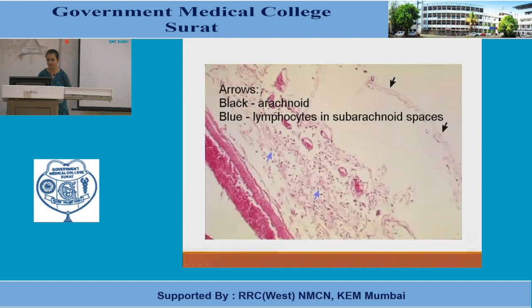Now again, can you see this? This is the arachnoid membrane. This is the subarachnoid space. Number of neutrophils. So when you are judging whether these cells are lymphocytes or neutrophils, you will have to see in high power view, that means 40x or under 400x magnification.